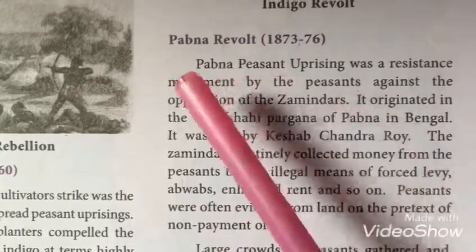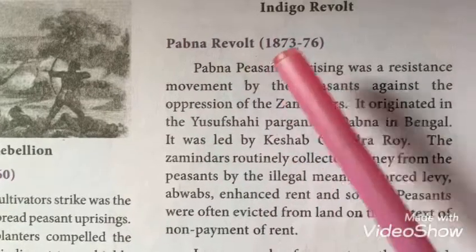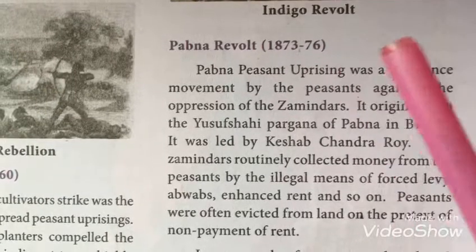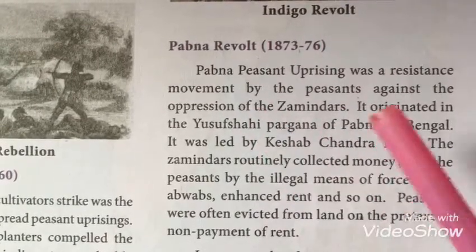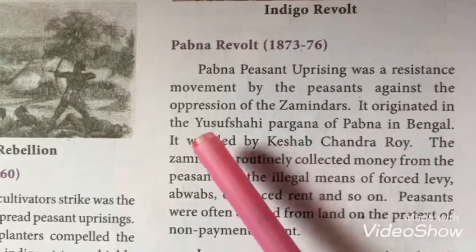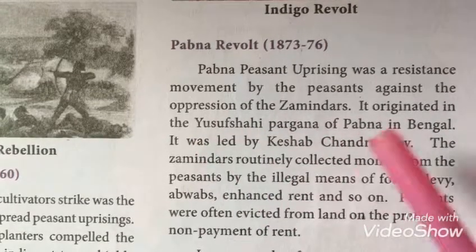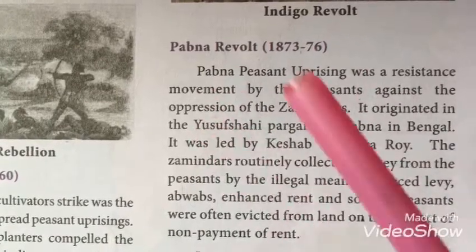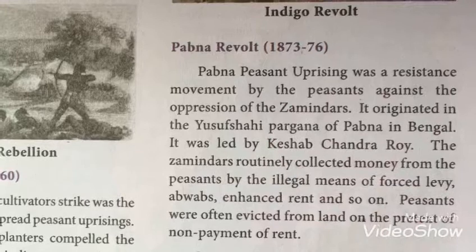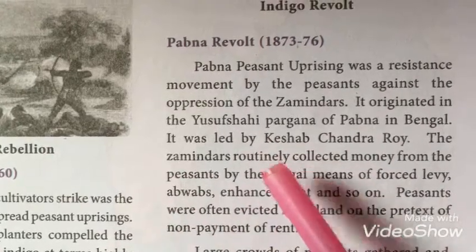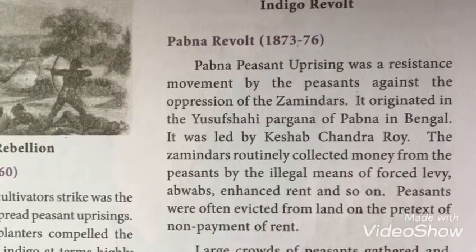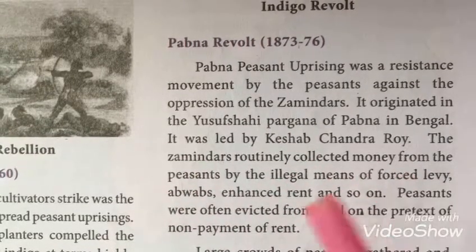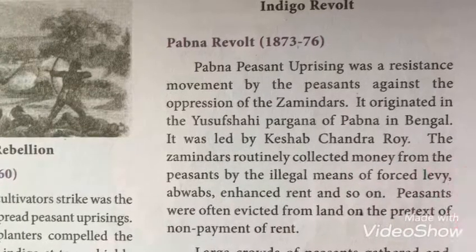Next we'll see about the Pabna revolt, which happened in 1873 to 76. This is a revolt of farmers against the zamindars. It started in Yusuf Shahi Pargana of Pabna in Bengal. This revolt was against the zamindars, and it was led by Keshab Chandra Roy. We have learned that the zamindars collect the land rent or land tax from the farmers, no?